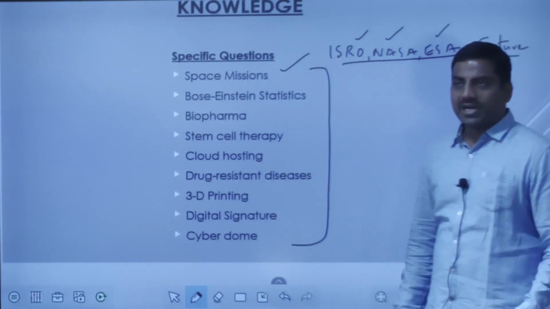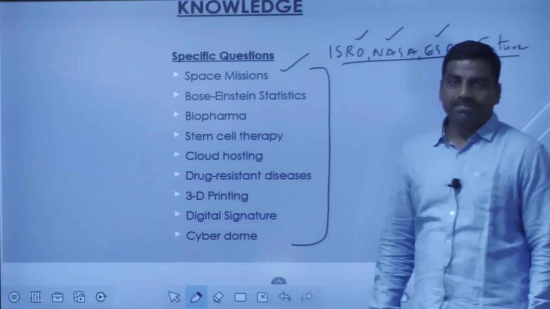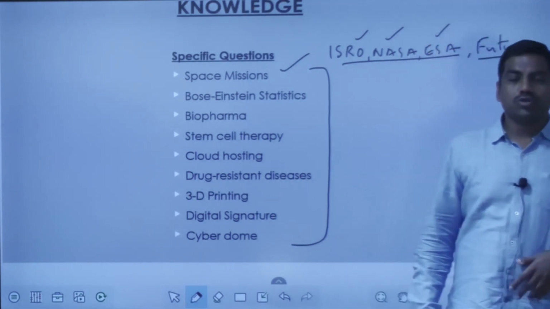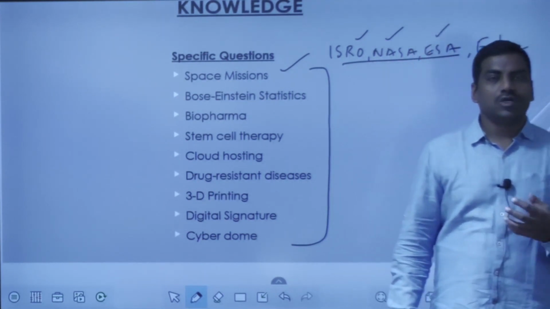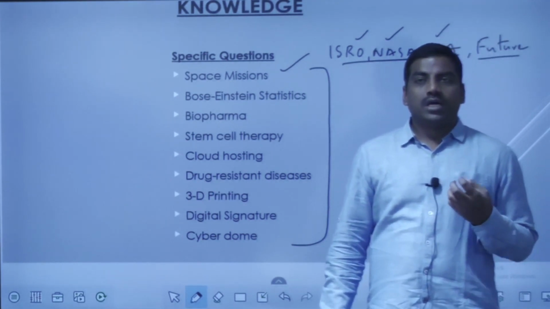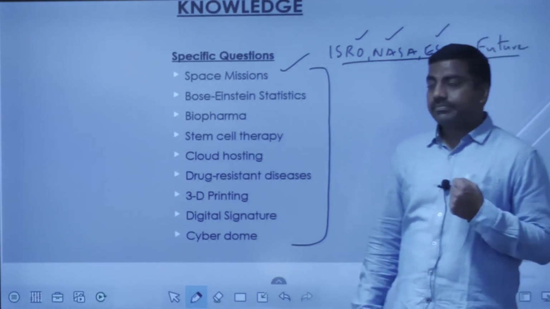Even for that matter, if you look into the websites of ISRO, NASA, and ESA, you should be covering up to 2025. Until 2025, whatever the plans of these research organizations are, you need to have a brief idea, and you should try to revise them.